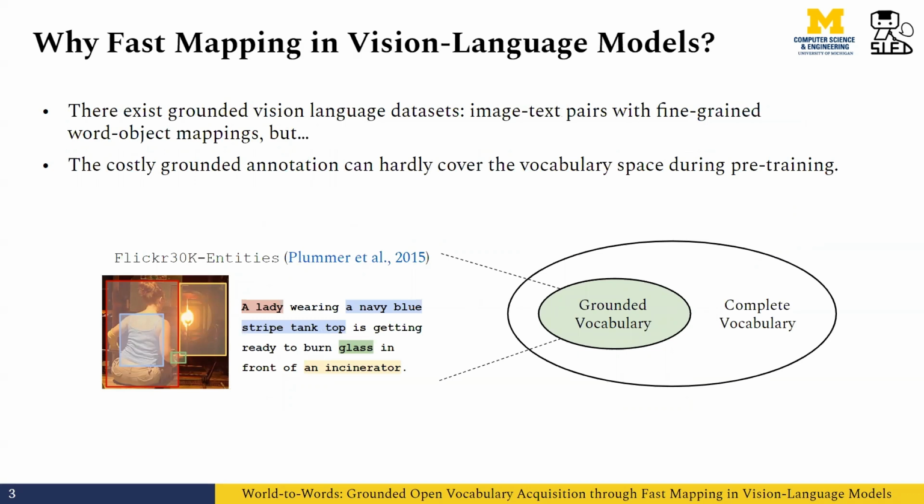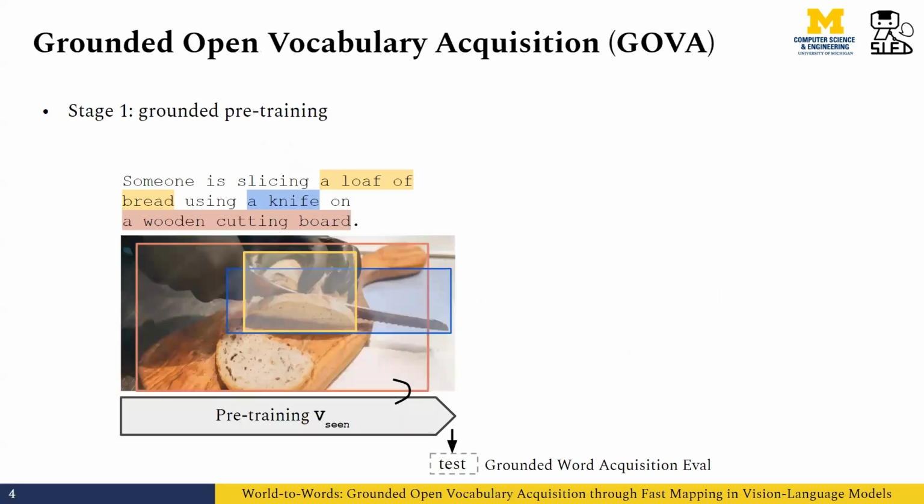Even with the availability of grounded vision language datasets, namely the image-text pairs with fine-grained word-object mappings, the costly grounding annotation can hardly cover the whole vocabulary space during the pre-training. Building upon pre-trained models, it is important for the agents to have the ability to learn grounded new words in a few shots of broad text image pairs without explicit word-object mappings.